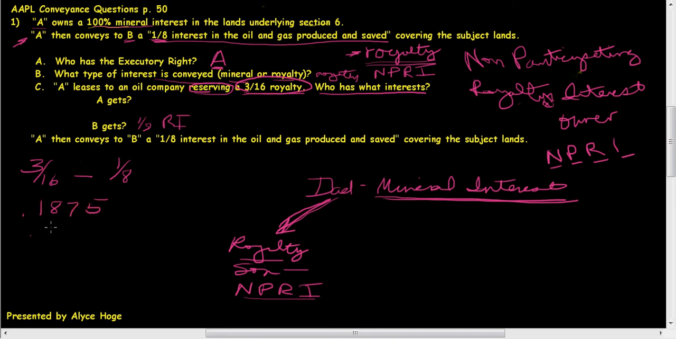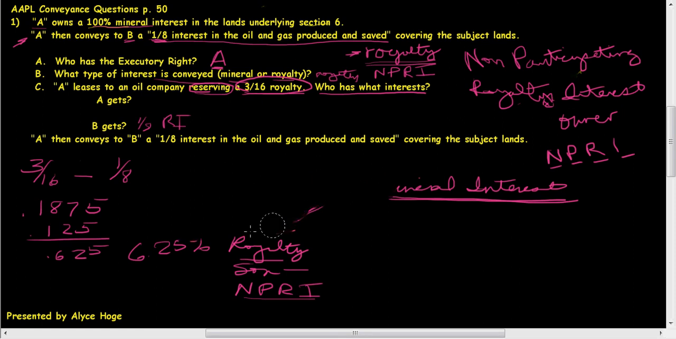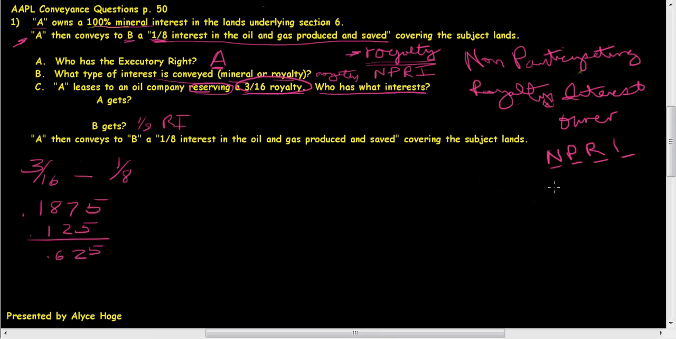Okay, now I can either do this as fractions, where I know this 3/16 is 0.1875 and this 1/8 is 0.125. Seven minus 5 is 2, 8 minus 2 is 6. So that's going to be a 0.0625 interest, or a 6.25% interest. Now the way we can do this if we want to do it by fractions is just show you how this works so you'll know how to do it, because we're going to do a lot of these.